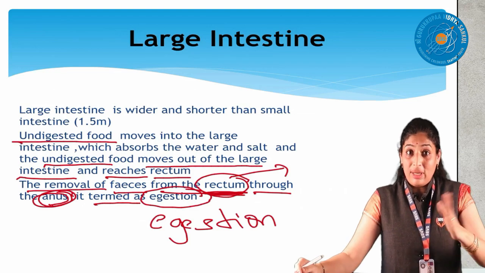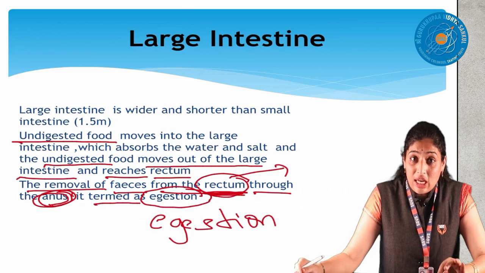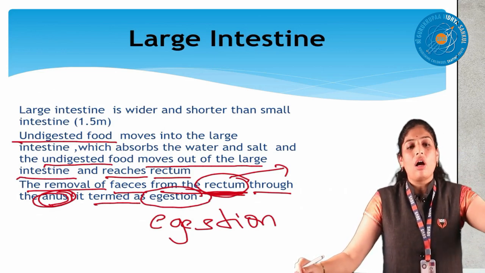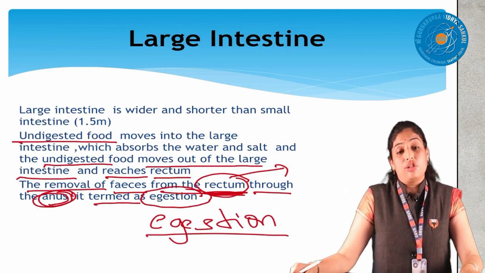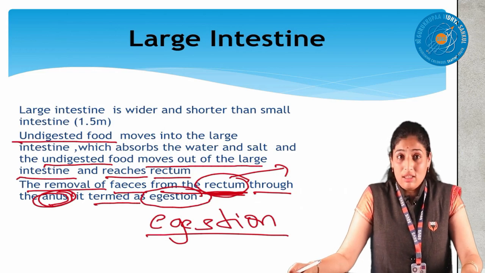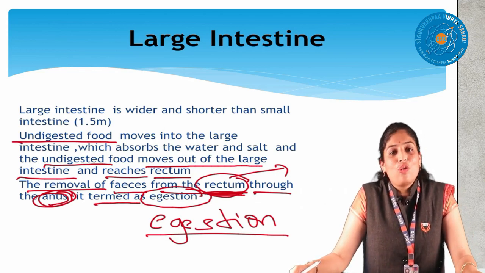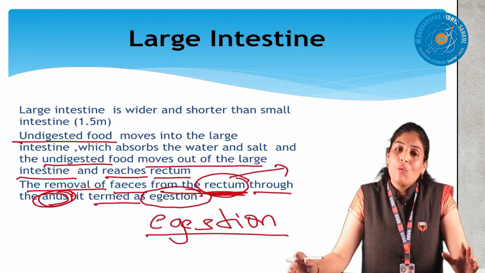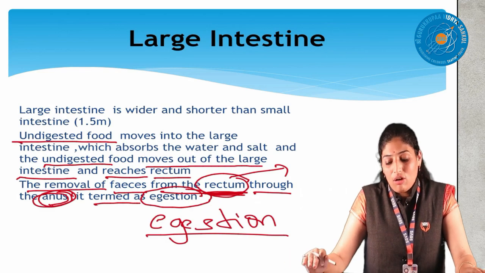Digestion, understood. Don't mix them. Digestion means converting complex food to simple form. Egestion means removing waste out of the body. That process is called egestion. This egestion is done by the large intestine. Then you feel like every part is important. Of course, all the organs are playing their role, performing their function. Finally, the digestive system should perform well. So the last part is the large intestine. Finally, we are removing all the waste.